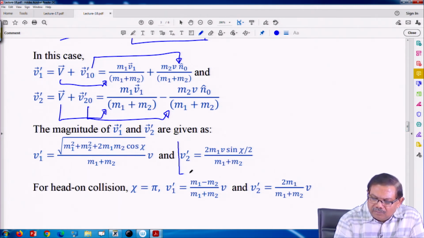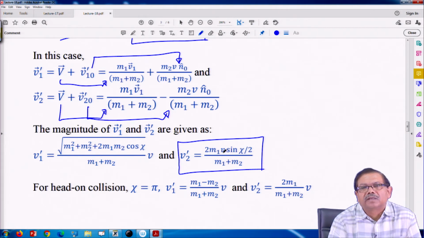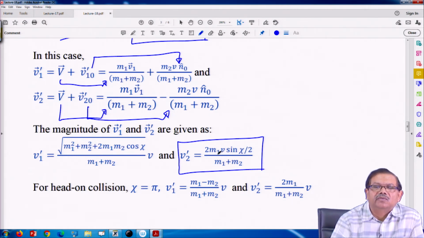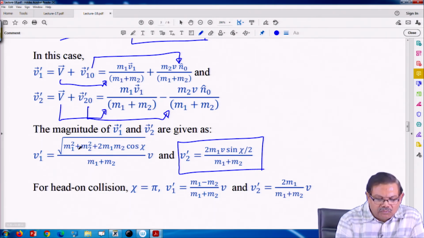So, V 2 prime turns out to be 2 m 1 v, where v is the relative velocity, and since the second particle was at rest initially, the relative velocity is the same as V 1. So, the magnitude is the same, and then sin chi by 2 upon m 1 plus m 2, and V 1 prime is the square root of m 1 square plus m 2 square plus 2 m 1 m 2 cos of chi, upon m 1 plus m 2.